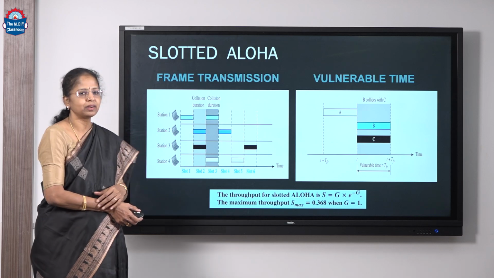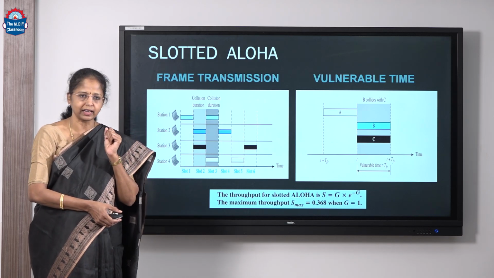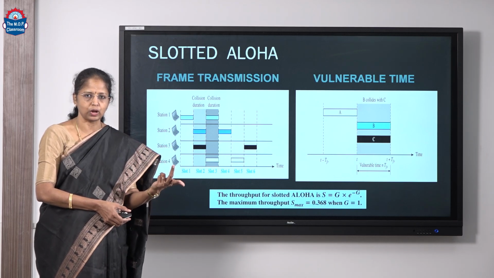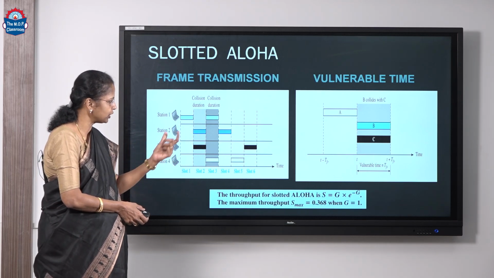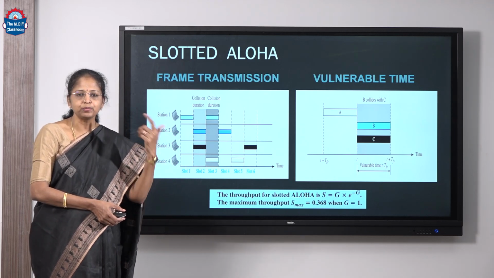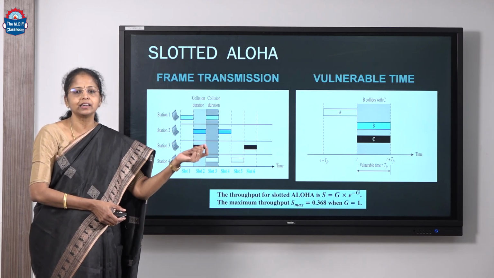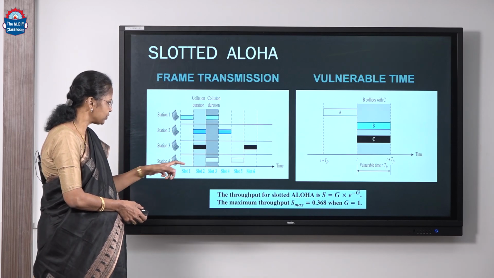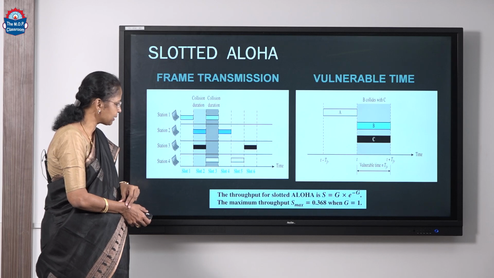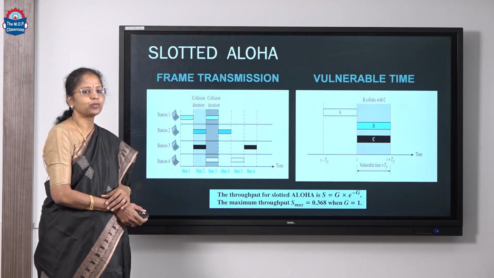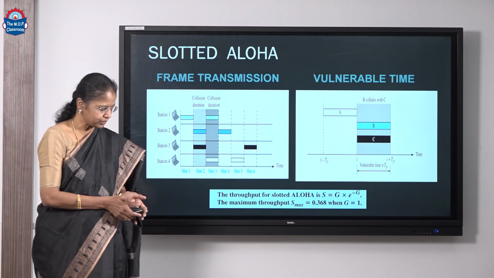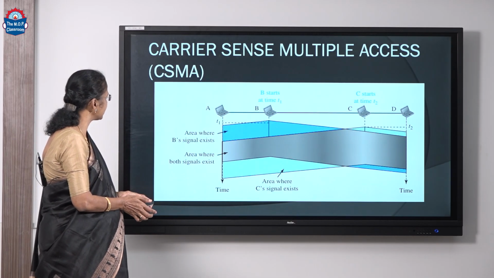What is the vulnerable time here, the time during which collisions can happen? If 2 or more stations start in the same slot, there is going to be a collision. So, the vulnerable time has reduced to 1 TFR. In pure Aloha it was 2 times TFR, here it is just TFR. The throughput has also improved: it is G times e power minus G. When G is equal to 1, the maximum throughput is 0.368, which has doubled. This is the advantage of slotted Aloha.